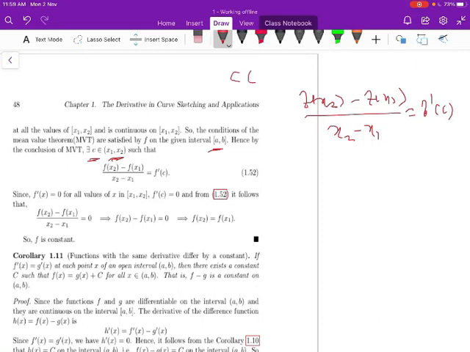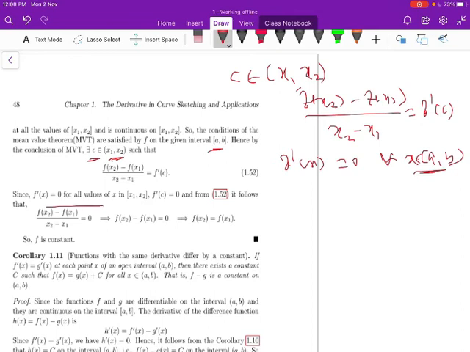So c belongs to the open interval (x1, x2). Since f'(x) is 0 for all x in the open interval (a, b), and c is between x1 and x2, c also belongs to the open interval (a, b).